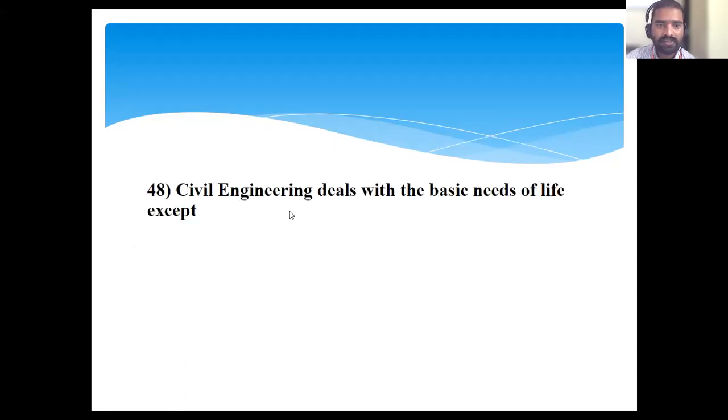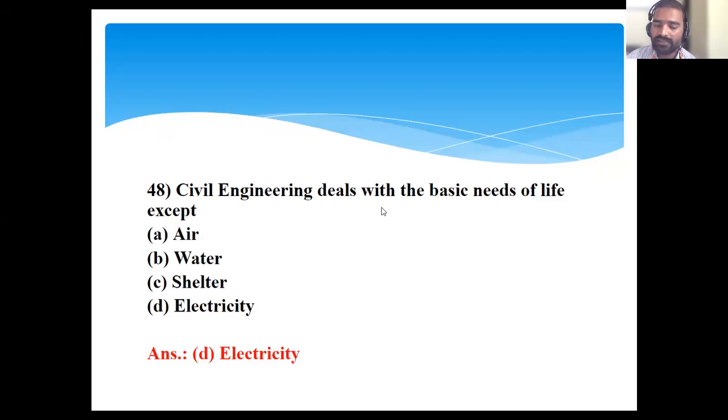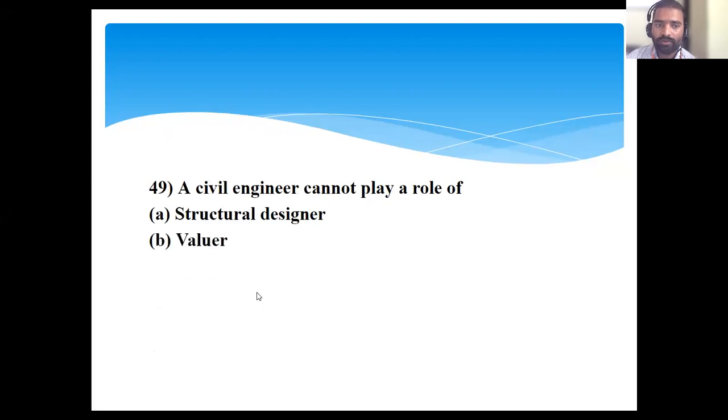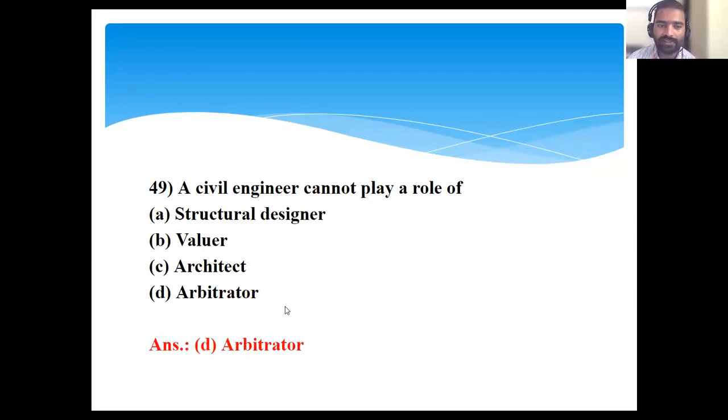Civil engineer deals with the basic needs of life except air, water, shelter, electricity. That is electricity. We deal with air pollution, that is related to air; water pollution or water supply, related to water; and we build structures, that is shelter. But a civil engineer cannot do electricity work. Okay. A civil engineer cannot play a role of structural designer, valuer, architect and arbitrator. What is the answer? Architect. Here arbitrator is not the answer, it is actually architect. Okay.